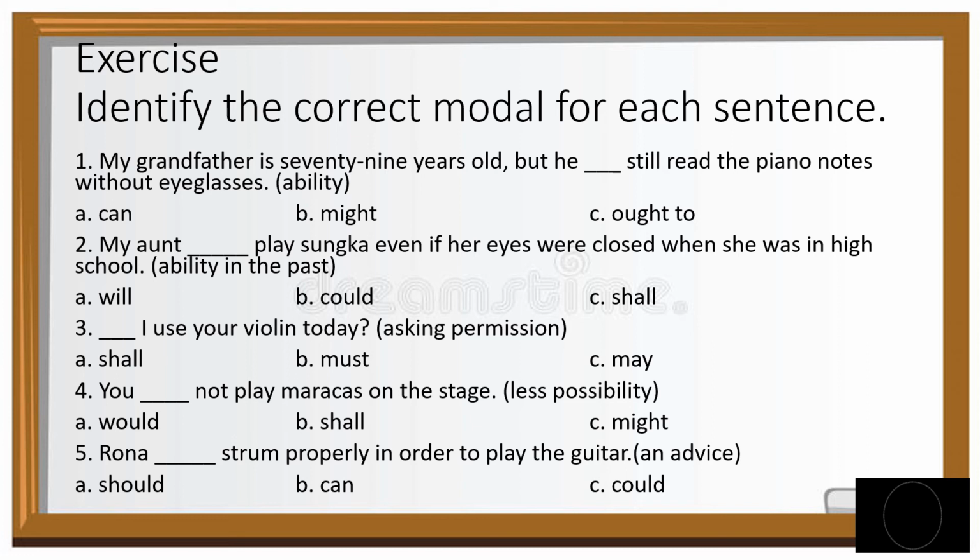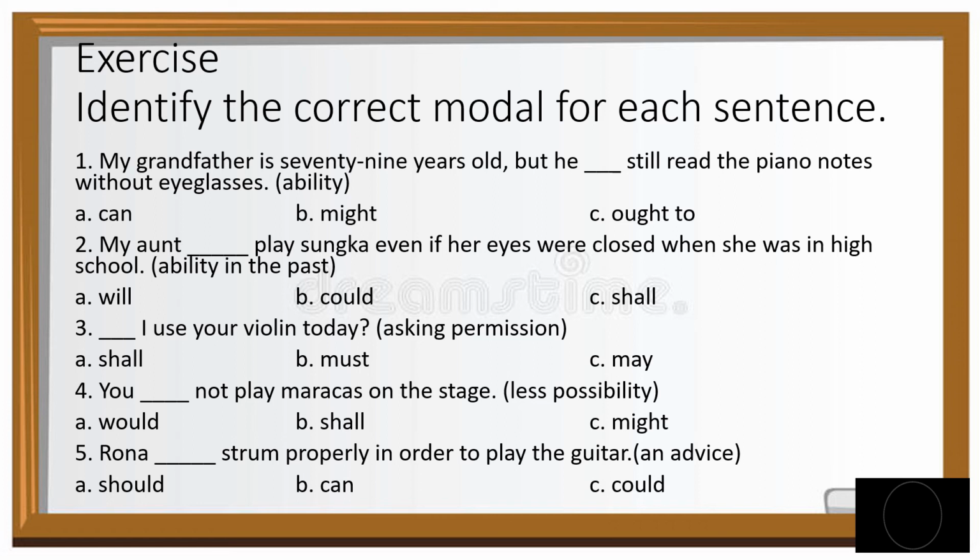Number 2. My aunt blank plays sungka even if her eyes were closed when she was in high school. This sentence shows an ability in the past. A. Will. B. Could. C. Shall. Number 3. Blank, I use your violin today? This question is asking permission. A. Shall. B. Must. C. May.